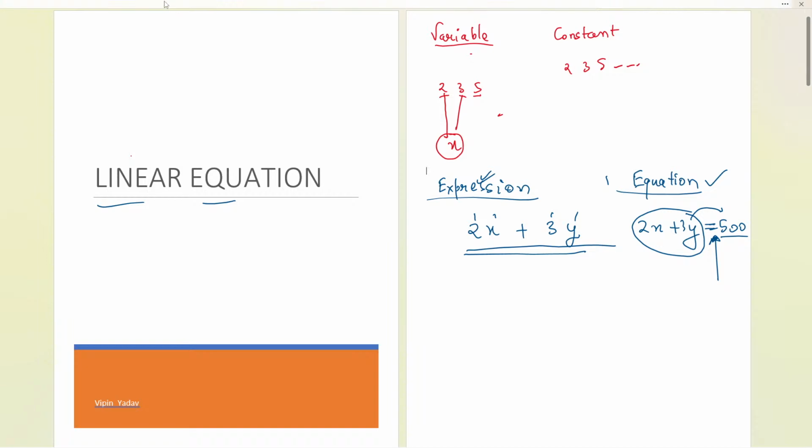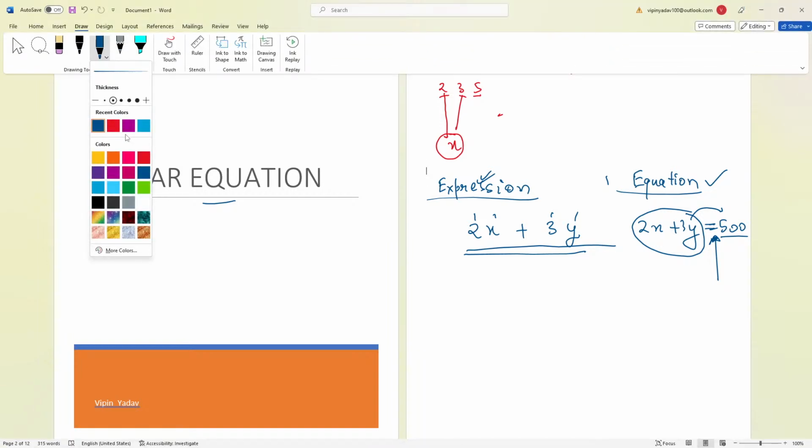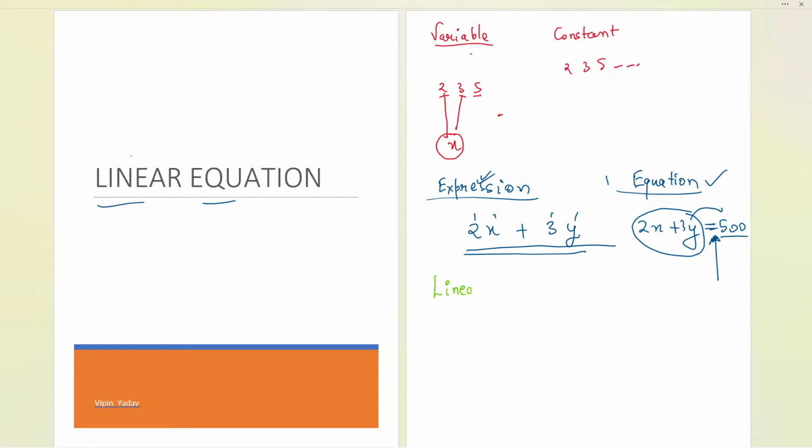Achha, sometimes this might be used in the questions, so let me tell you over here. Suppose we are talking about a linear equation in one variable. It means we take only one variable, x, y, any variable, but only one. So let me write 2x plus 3 equals 7. This is the equation, with an equal to sign and one variable, only x.